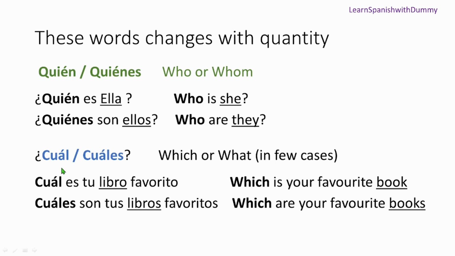Perfect. Now another word is cuál that we learned. Cuál and cuáles. Same concept, right? Both of them mean which or what in very few cases. So let's see how we use it. If you say which is your favorite book, just one book, singular, ¿cuál es tu libro favorito? All right, ¿cuál? Because it's just one book, just libro. But if you say which are your favorite books, plural, then you say ¿cuáles son tus libros favoritos? See, it's books, libros, so it's cuáles. So that's the concept, how it works. I hope you got it.